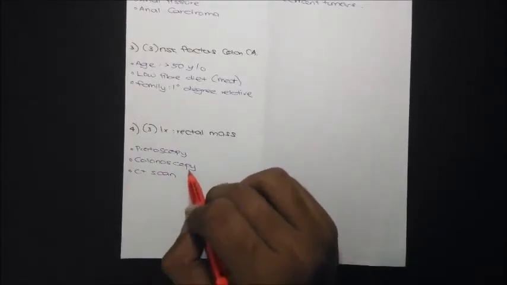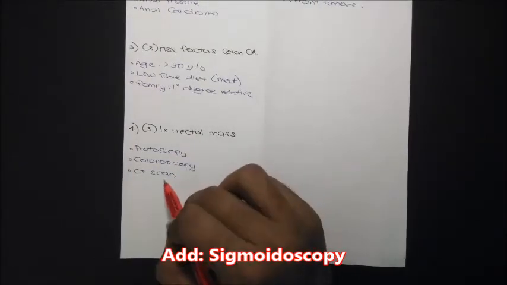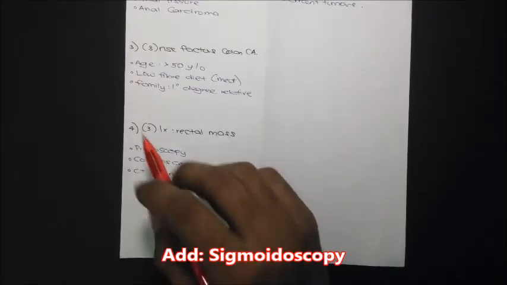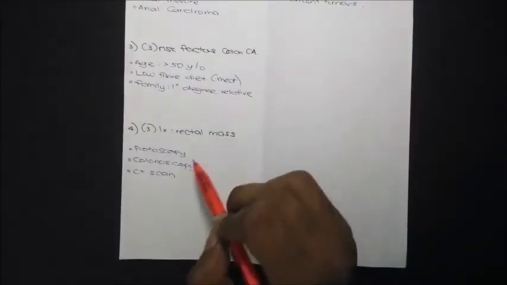And then the very important one is the CT scan. If it is a rectal carcinoma, we need to check the spread of the tumor, and the CT scan helps us to check for it. So that's all for the investigations. You can add on as well. I just put up 3 investigations, so that's why I'm discussing only 3.